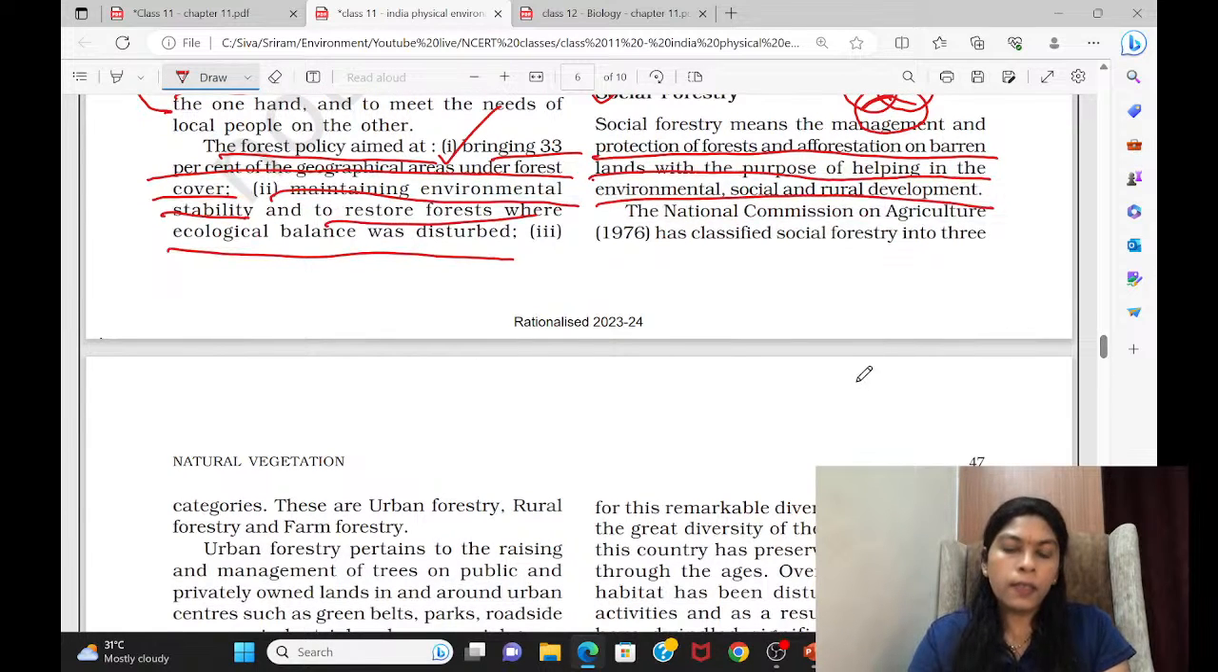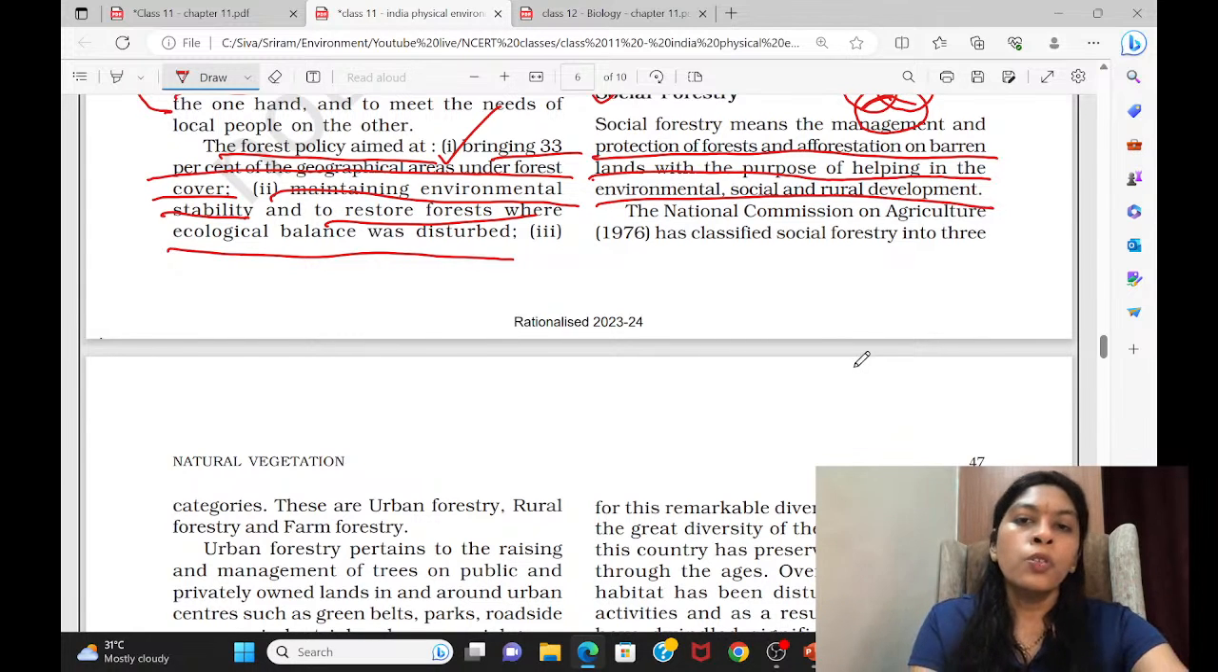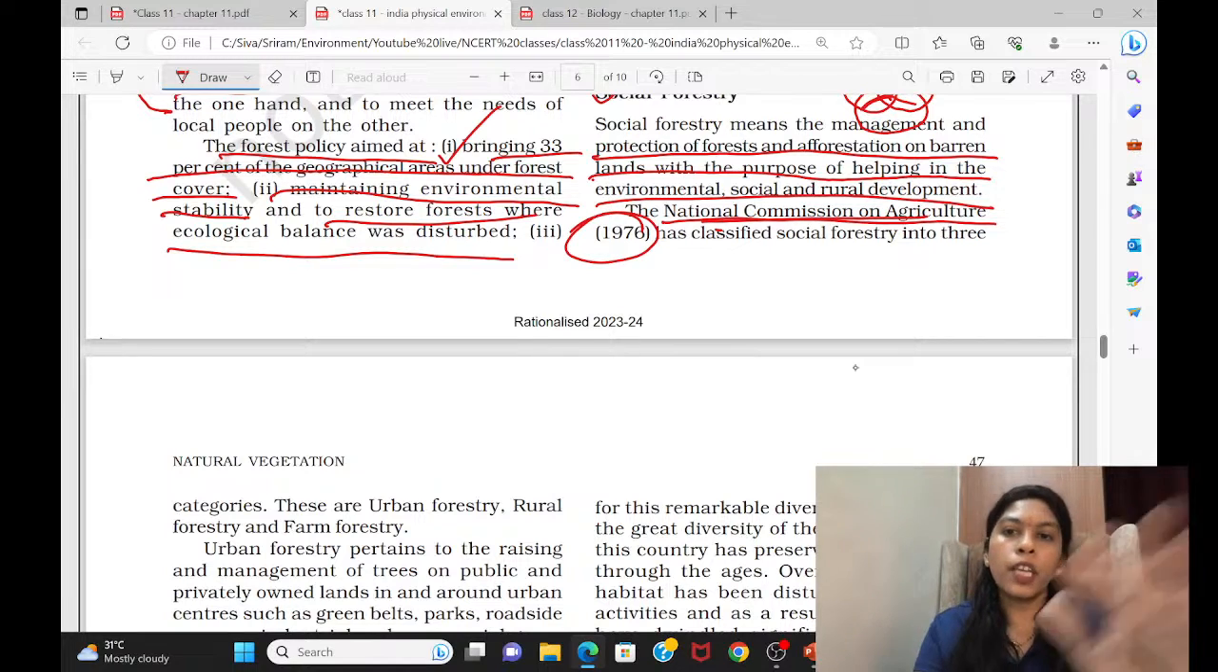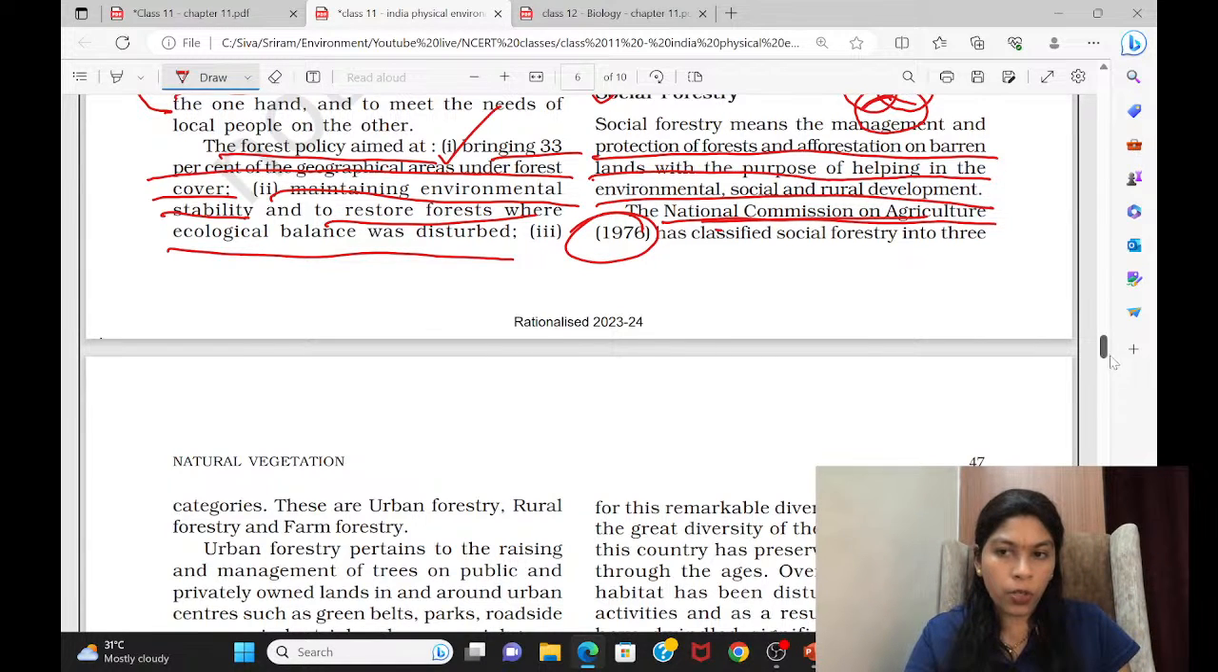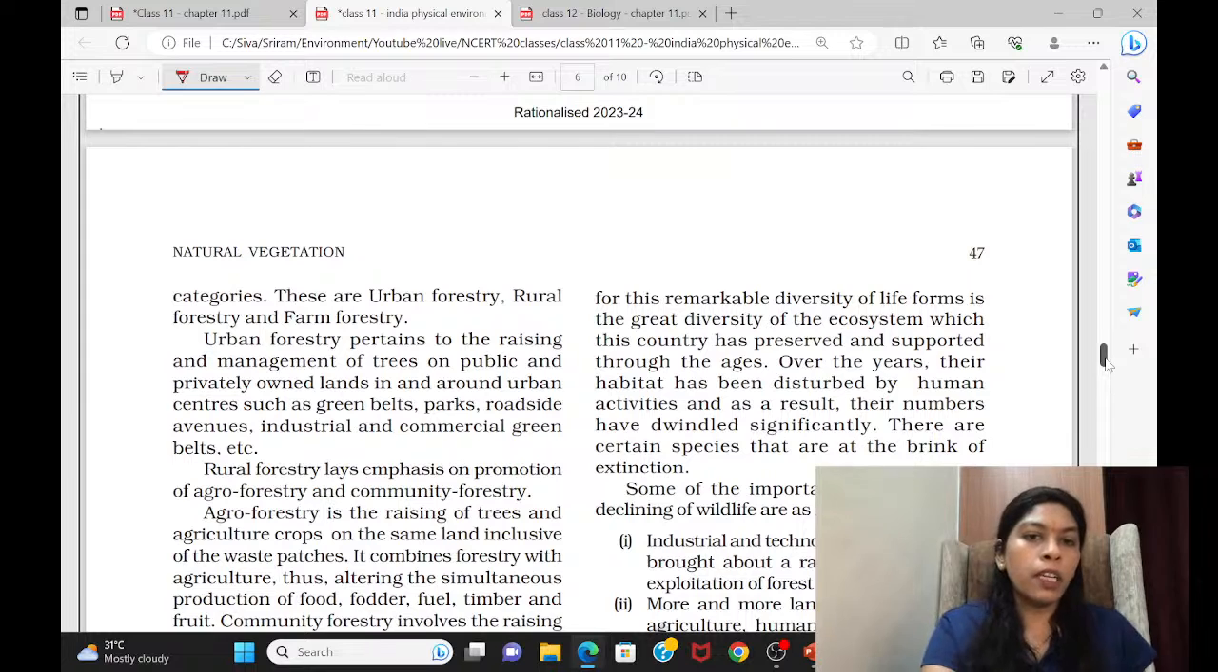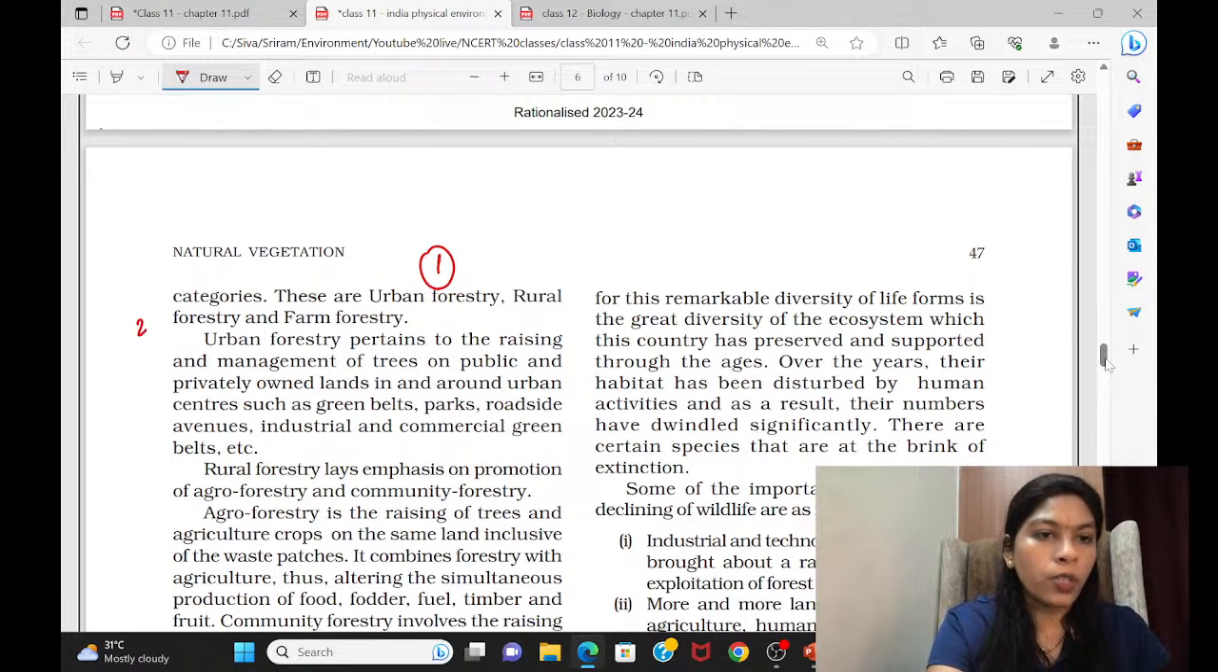See this, the classification we discussed previously. Social forestry is classified into three categories: urban forestry, rural forestry, and farm forestry. This was given by the National Commission on Agriculture. They have given this classification, and they classified social forestry into three categories: urban, rural, and farm forestry.